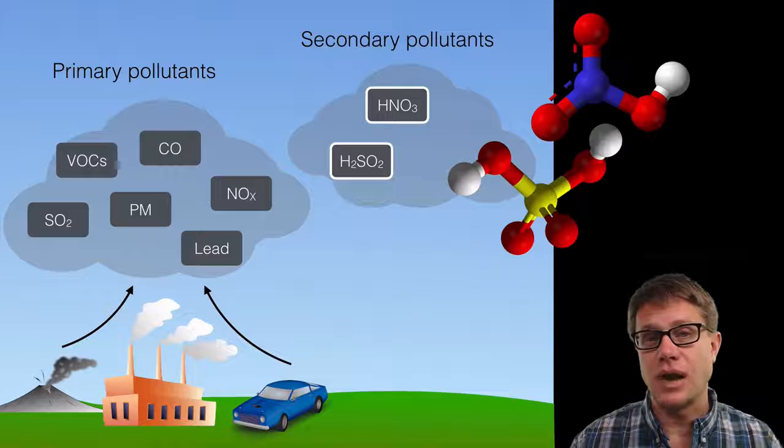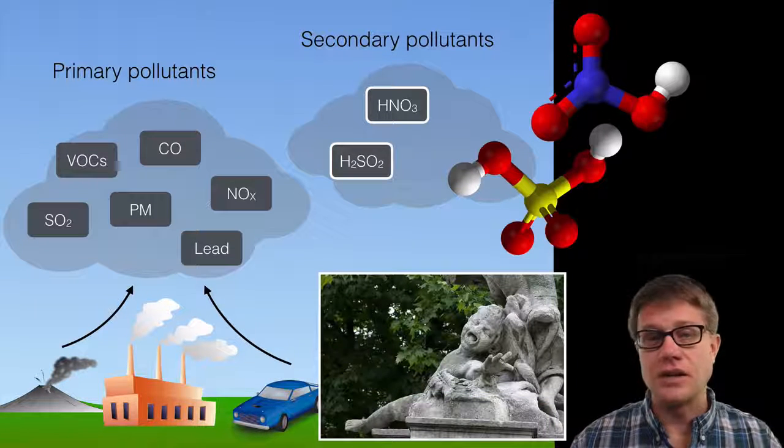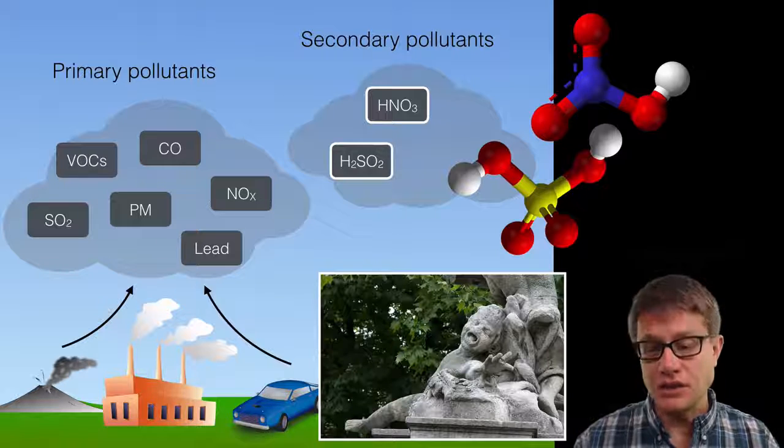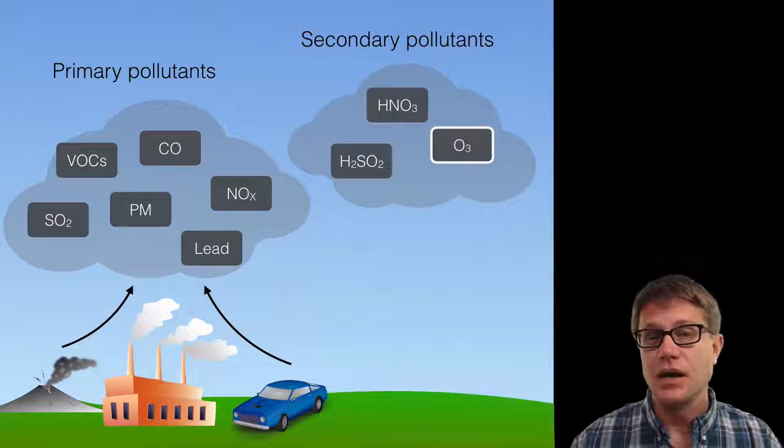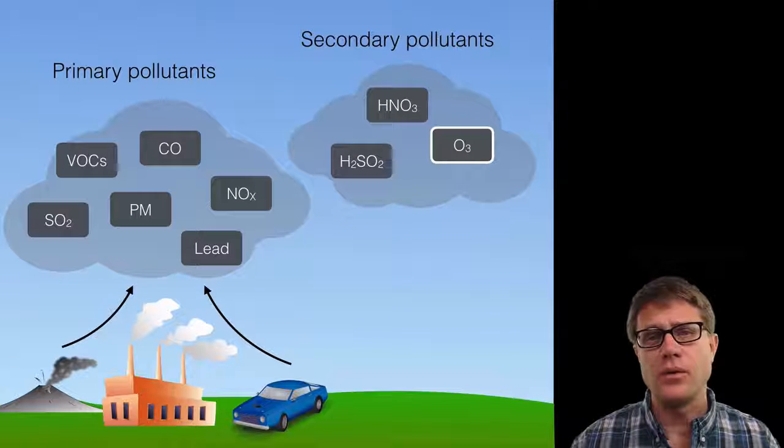And these lead to acid rain. It can dissolve statues like this, but more importantly, it changes the pH in the whole food web and can impact living systems. And then we have ozone. Ozone, we've talked about before, can be good.